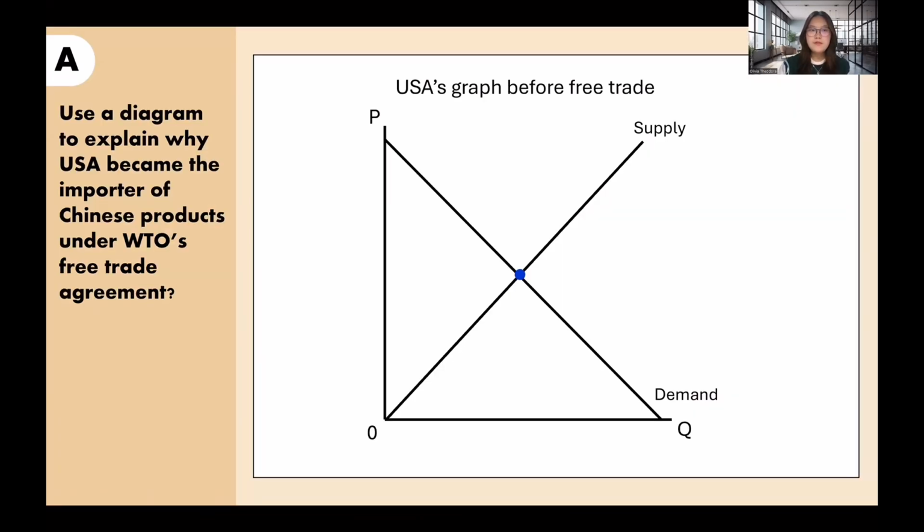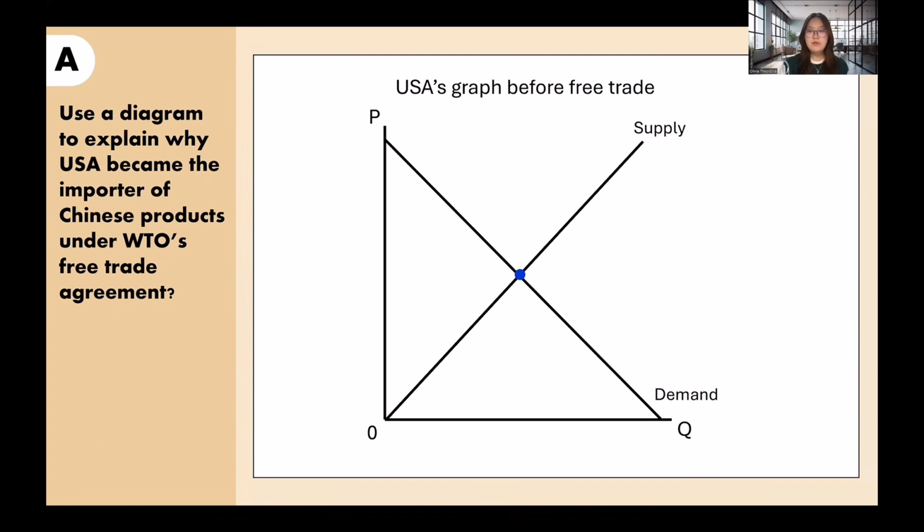So, this is the first question that I got, which is to use a diagram to explain why the USA became the importer of Chinese products under WTO's free trade agreement. To start off, I will be showing you USA's graph before the free trade agreement, so it's easier to see the impact on USA's market after the agreement. And this is USA's graph before the free trade.